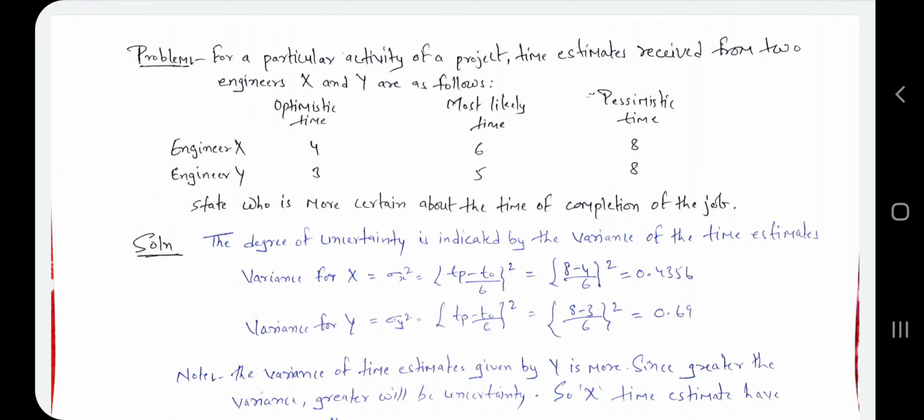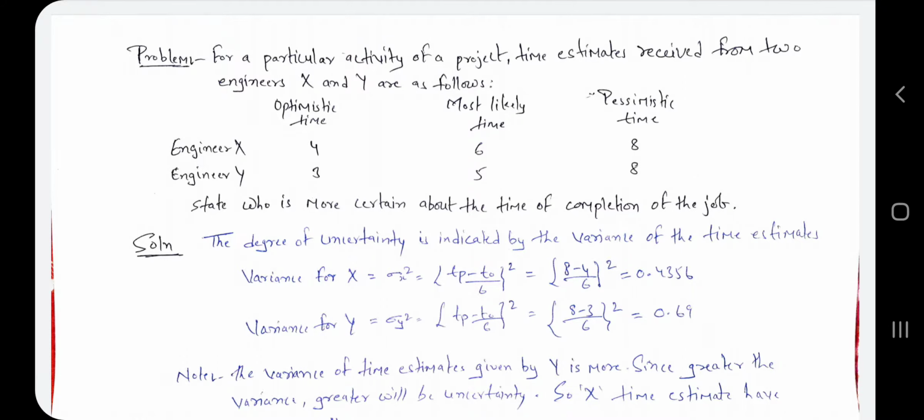In our previous lecture, we completed the theory part. Now we will see problems based on that theory. So here is the first problem we have taken. In this we have to find who is more certain about the time of completion of the job. This is our question. So let's see how we find this.